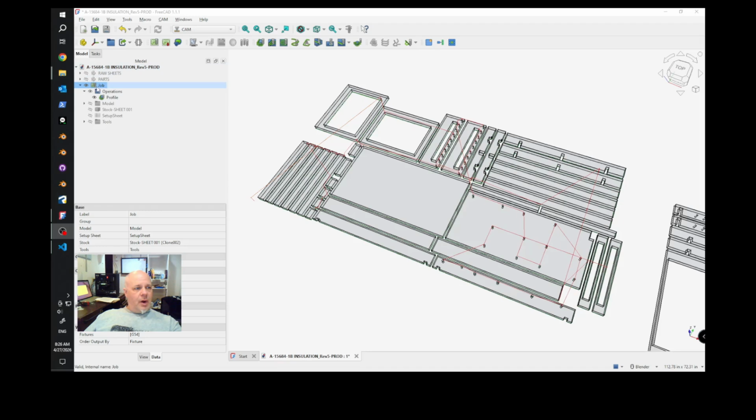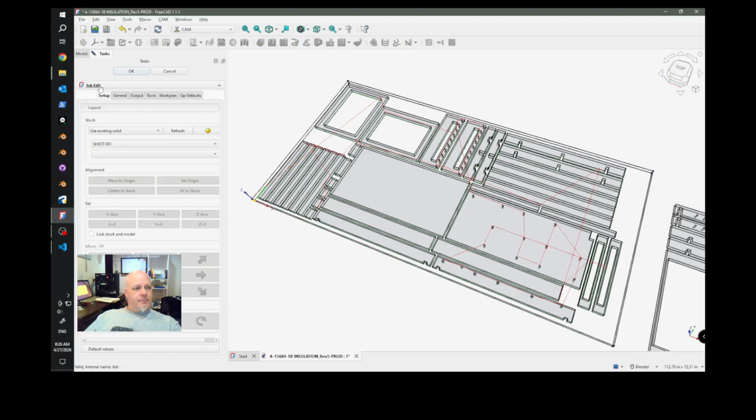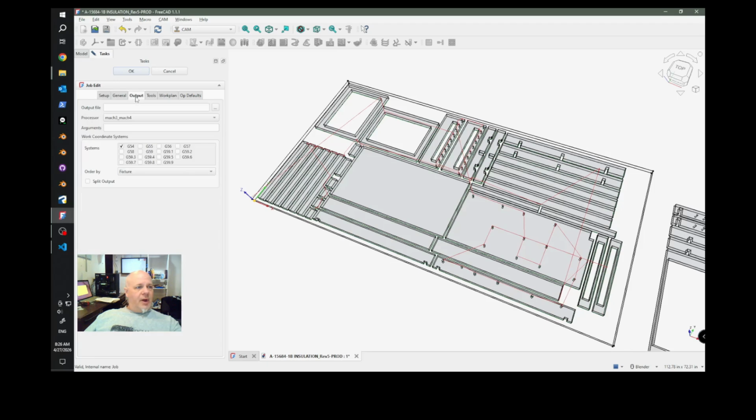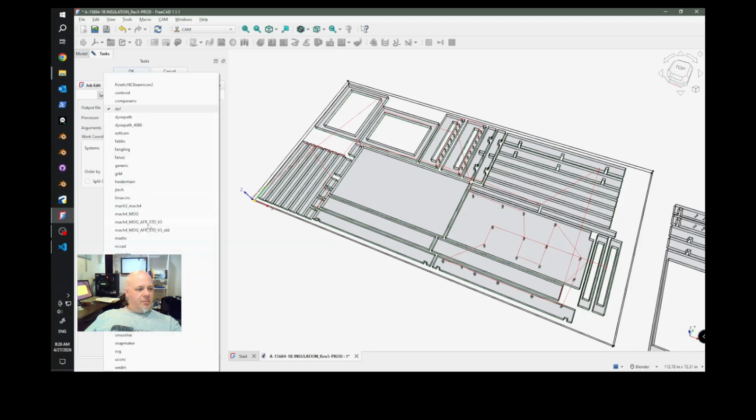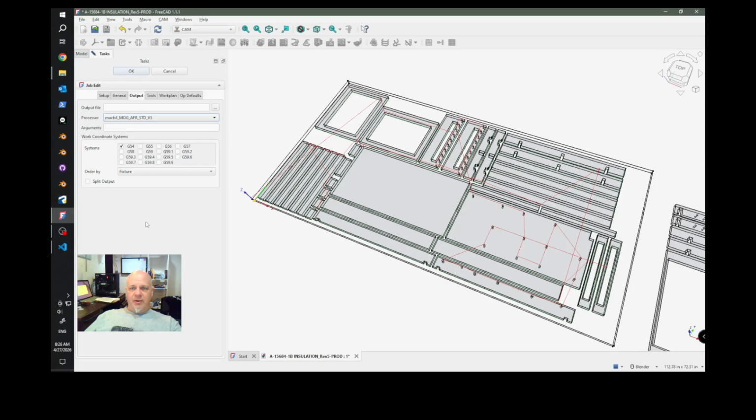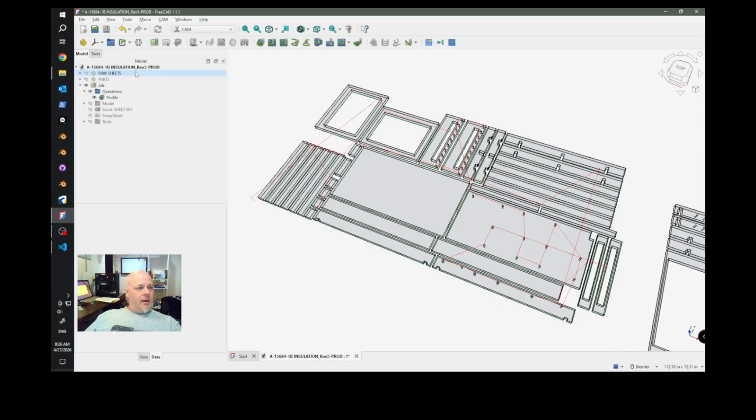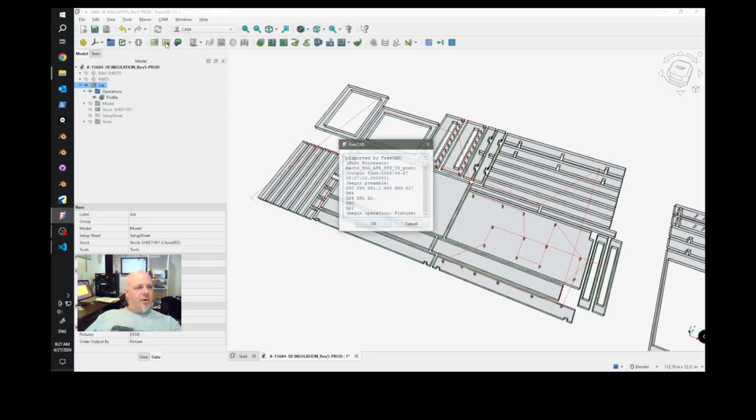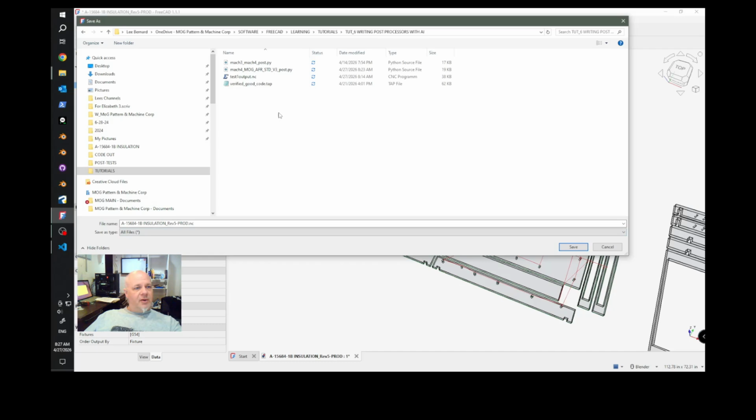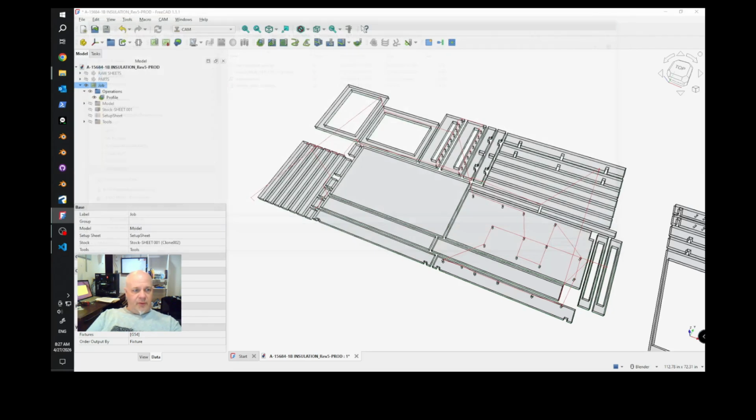We'll go into our job by double clicking it. We'll go to Output, select the post processor that we've just put into the folder, and then we'll click OK, highlight the job, and then click Post Process. And then make sure it's using that new post processor that was written, and click OK. Place the result in the folder that we are working in. I'm going to call this out1.nc. Save.